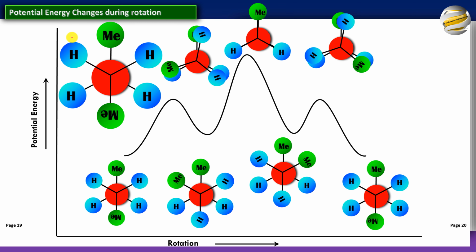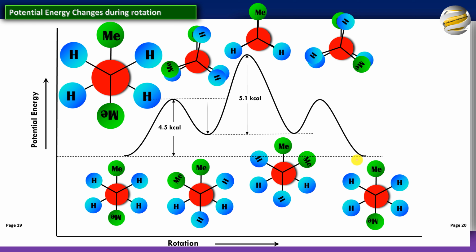So as you can see, there are 4 landmarks. One landmark is the one at the bottom. It's completely staggered. Partially eclipsed, gauche, completely eclipsed. And of course, when you rotate them all again, you'll get the same ones again, the mirror images of that. So here are the energy barriers between various forms. Staggered to partially eclipsed is 4.5. Gauche to completely eclipsed is 5.1. Gauche to partially eclipsed is 3.1.